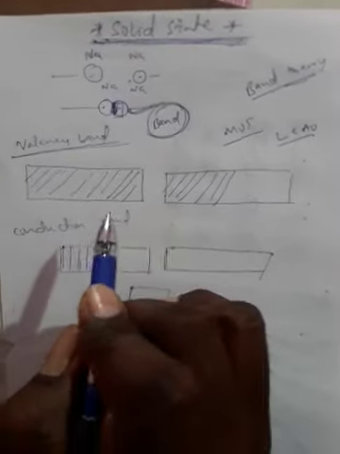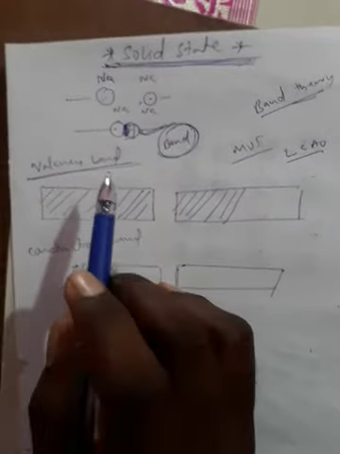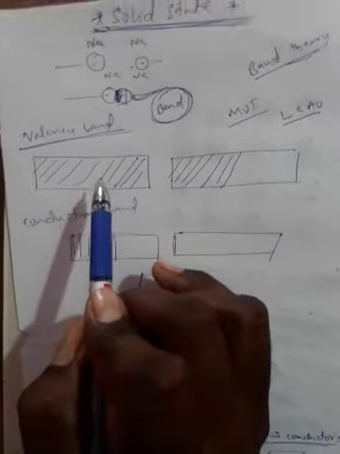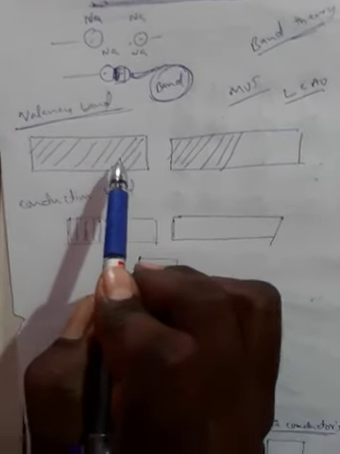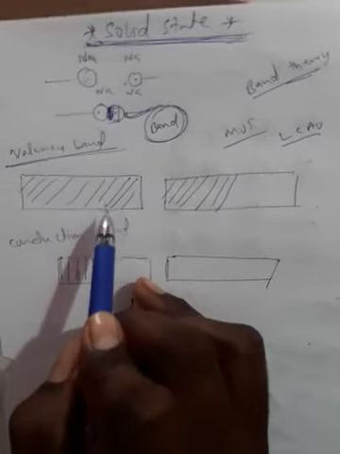What is the valency band? The valency band is one of the energy bands formed by the combination of valency atomic orbitals which have valency electrons. The valency band may be partially filled.